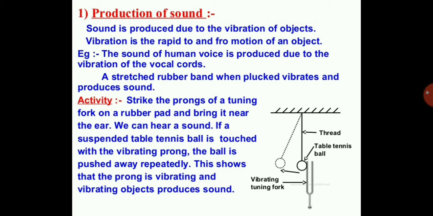Did you get the activity over here? We have to take the prongs which are vibrating and touch the table tennis ball, and you can see the to and fro motion, that is the oscillating motion of the table tennis ball, and this indicates that vibrating objects produce sound.